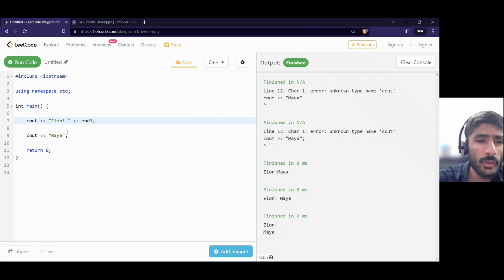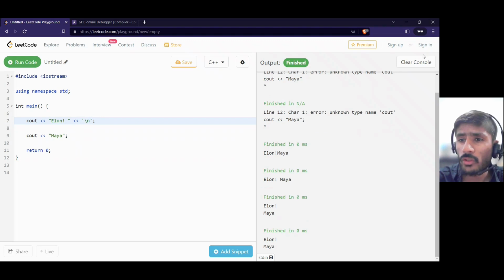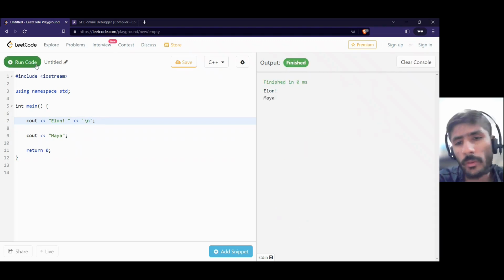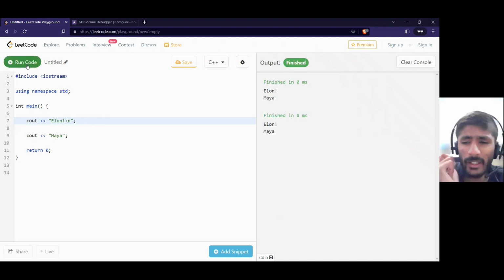Is there anything else we can use? Yes, we can use something else. We have backslash. For your simplicity, I'm clearing this out. Now we have Elon Maya. Can I make the code a bit smaller? Yeah, I can do it by just putting backslash n here. Now if I run the code, I get the same result.